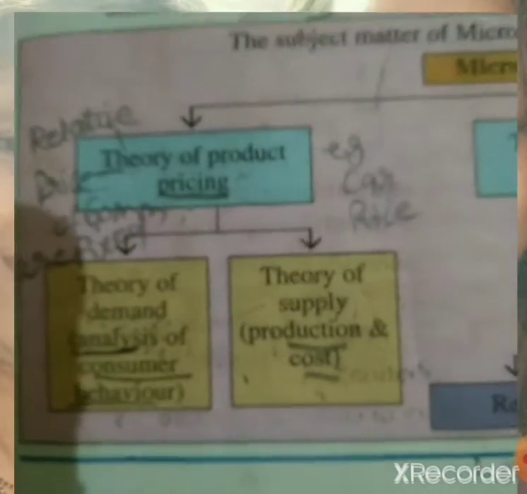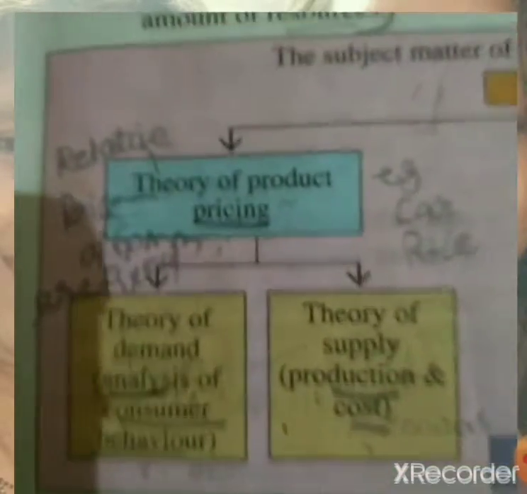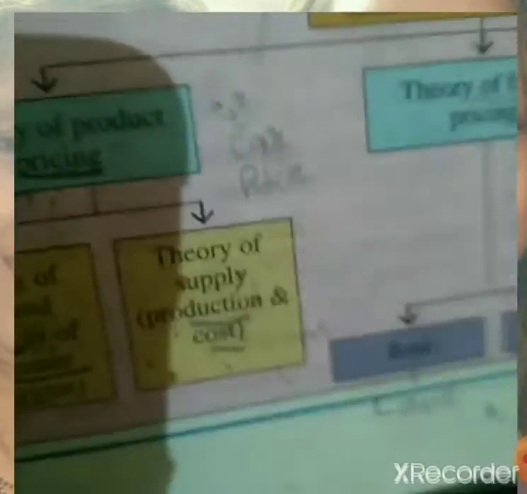In theory of supply, we will study production and cost of production: how goods are produced, how much cost is required for production, and how many goods are to be produced.